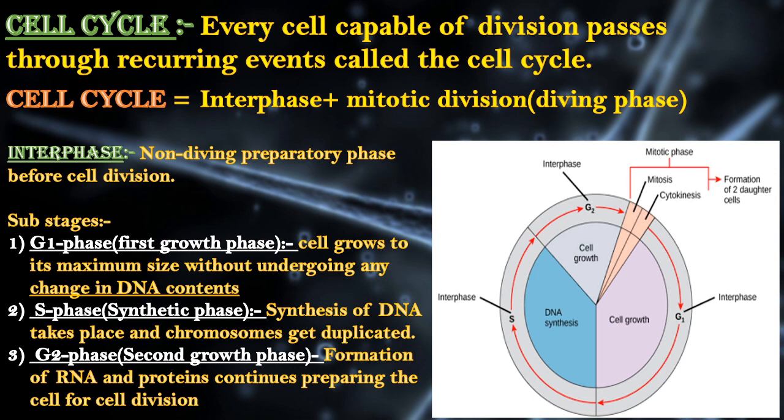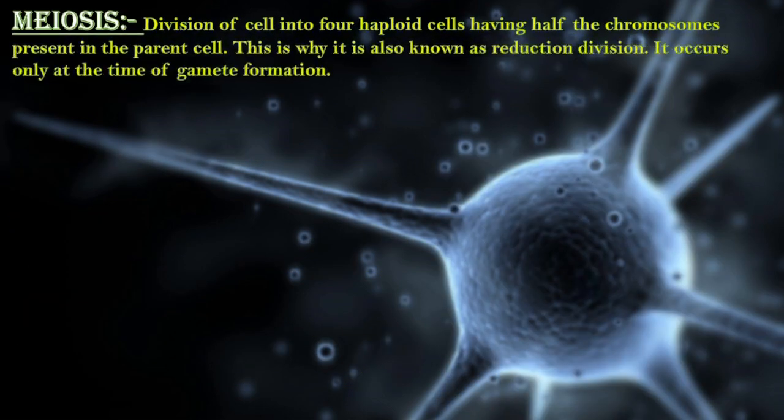In this phase, this is the second growth phase. Here formation of RNA occurs. Protein continues preparing the cell for cell division, as proteins and RNA are very important parts of the cell. So this formation occurs in G2 phase. There is a picture given on the right hand side of the slide. You can see it is very clearly described.